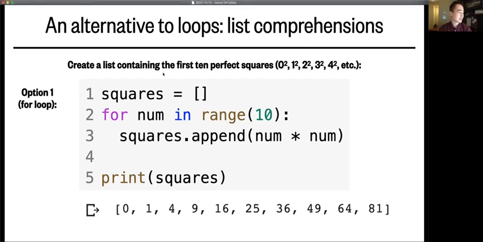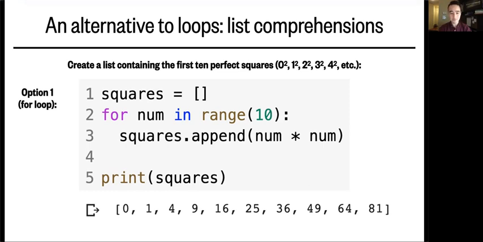Well, you create an empty list, call it squares, and then you'd use a for loop which reads for every value, num in range 10, append num squared to the list squares. And that gives you the list squares below. 0 times 0 is 0, 1 times 1 is 1, 2 times 2 is 4, 3 times 3 is 9, etc. Okay. So I guess I lied about being done with for loops.